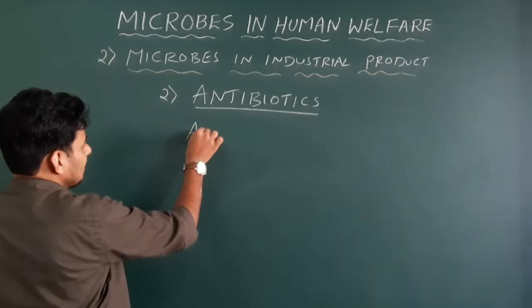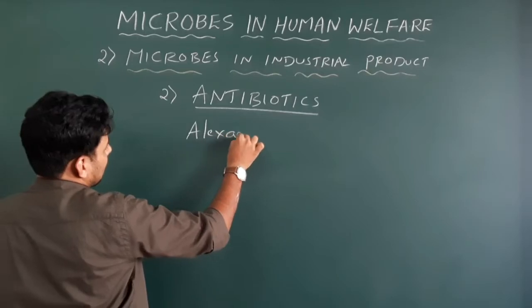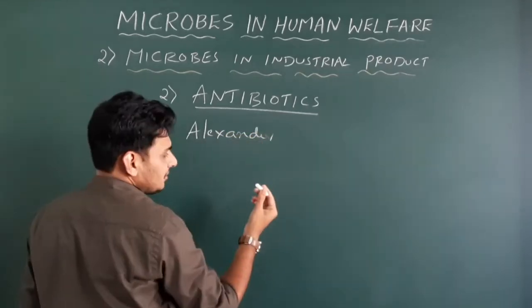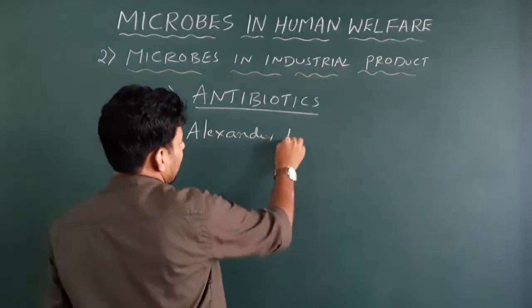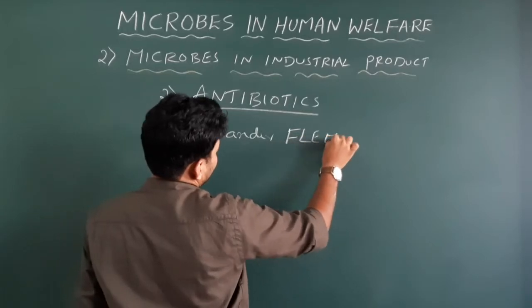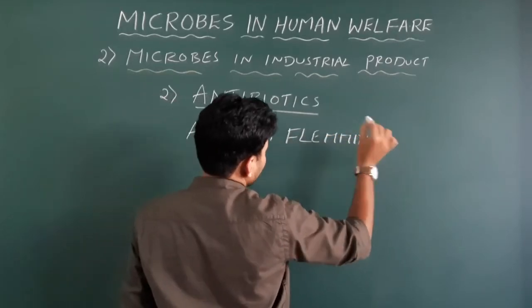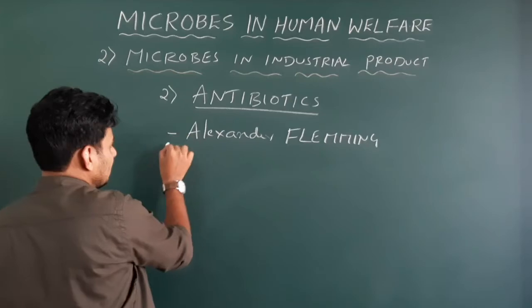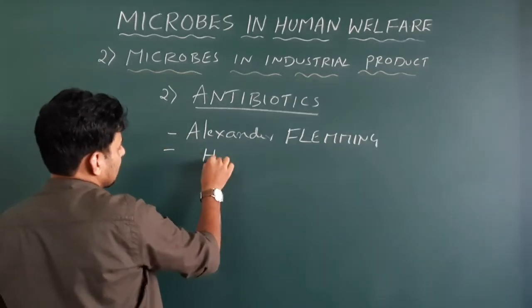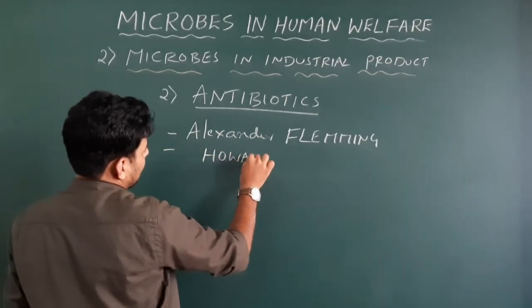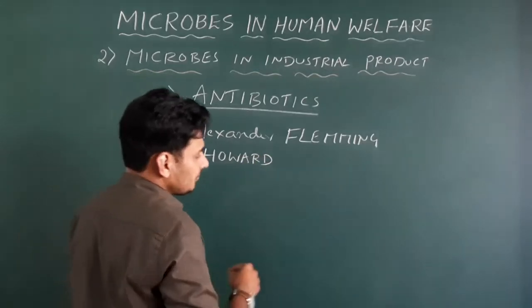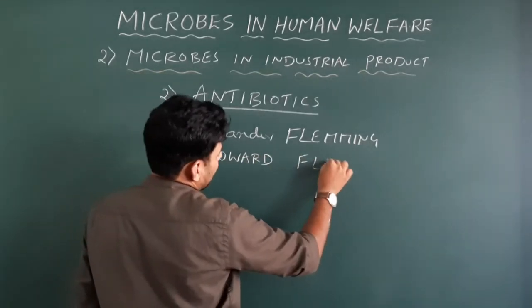The first is this fellow, Alexander Fleming, number one. Okay. Next one is Howard Florey.